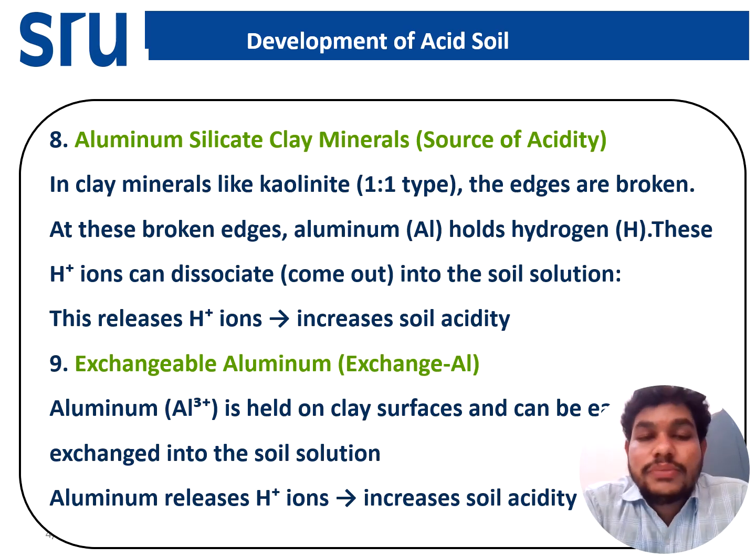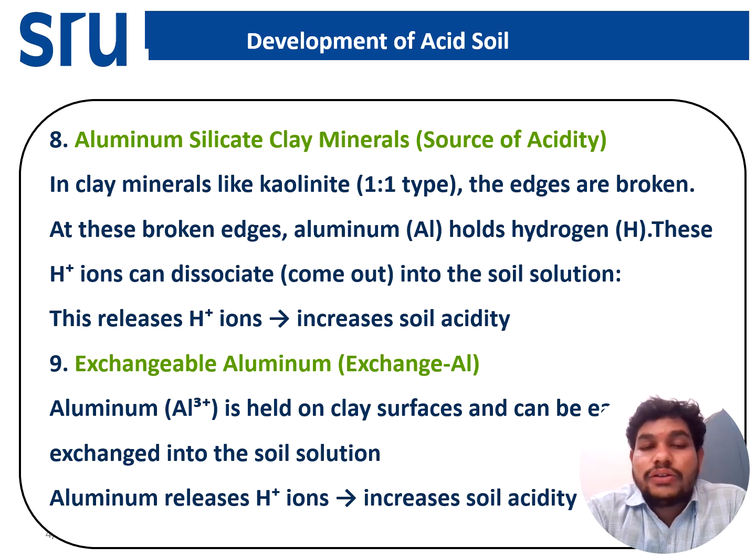Then aluminum silicate clay. Those soils will have kaolinite, or 2:1 minerals, or other aluminum containing minerals. Their edges will break and release H plus ion into the soil, which will increase the acidity, because around Al there is an OH ion, so that O and H will break and come into the soil solution, and that will increase the acidity.